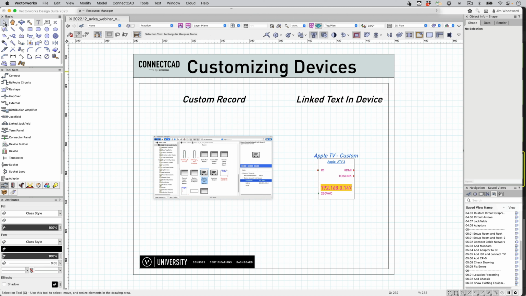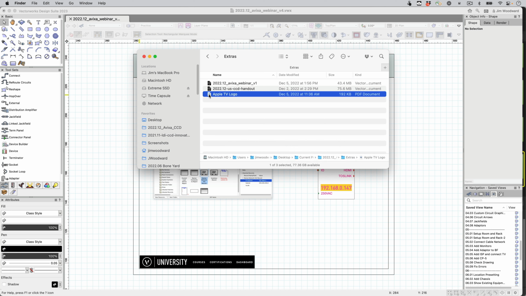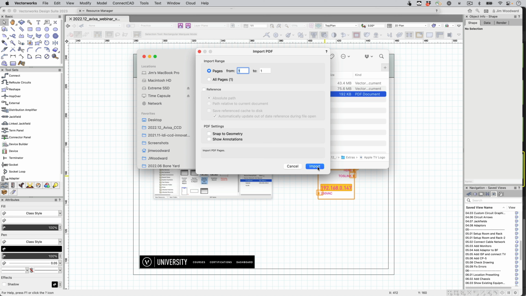We can also edit custom graphics and change any of the attributes of the device.